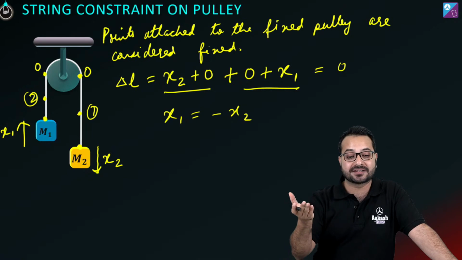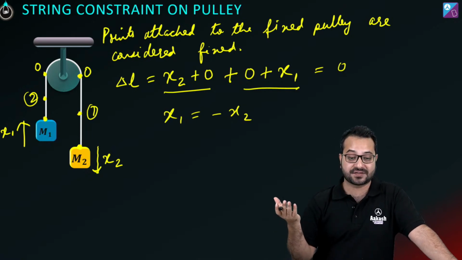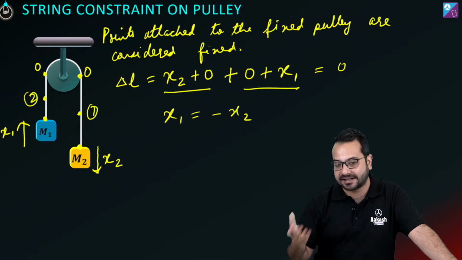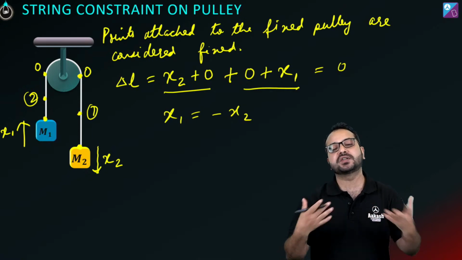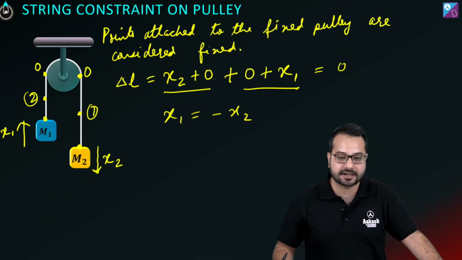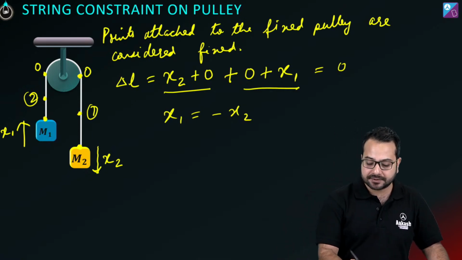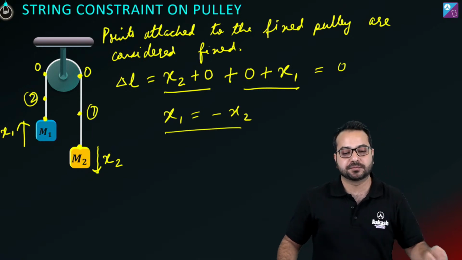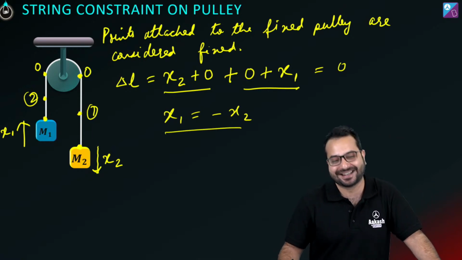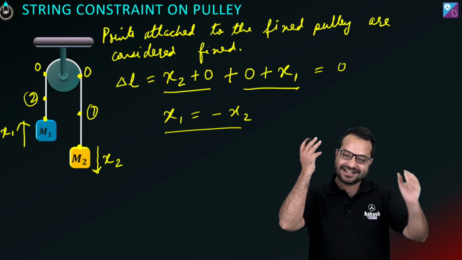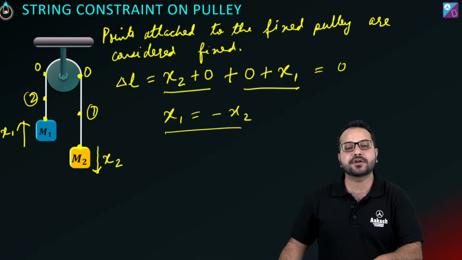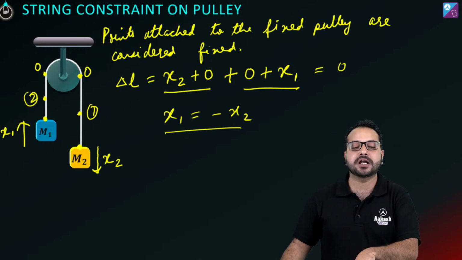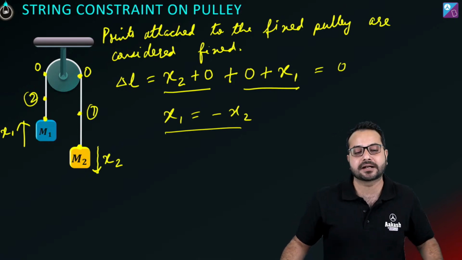Swastika, I don't know if it is called law of conservation of string length. I don't know if there is a law which is called like this, but you understand the concept. The length of the string, it is a consequence of string constraint. ठीक है, ये बात क्लियर है? So no matter what you do, हमने बना लिया ना, ठीक है? चलो ठीक है, agreed. चलो, so my point is whatever you do, you apply the constraint equation correctly, you will always get the correct answer.